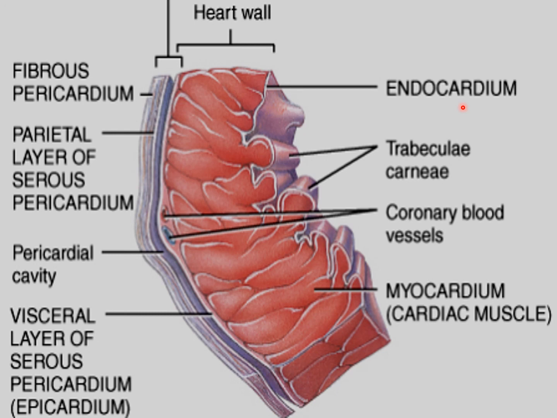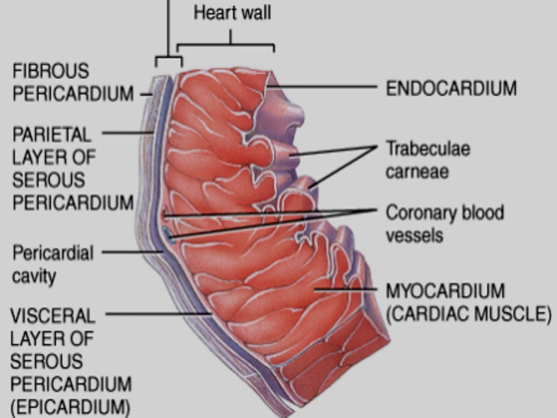The main thickness of the wall of the heart is formed by a thick layer of cardiac muscle, or the myocardium. This is the middle coat. The external surface of the myocardium is covered by the epicardium. This is the visceral layer of the serous pericardium, or the epicardium, the external covering of the myocardium.